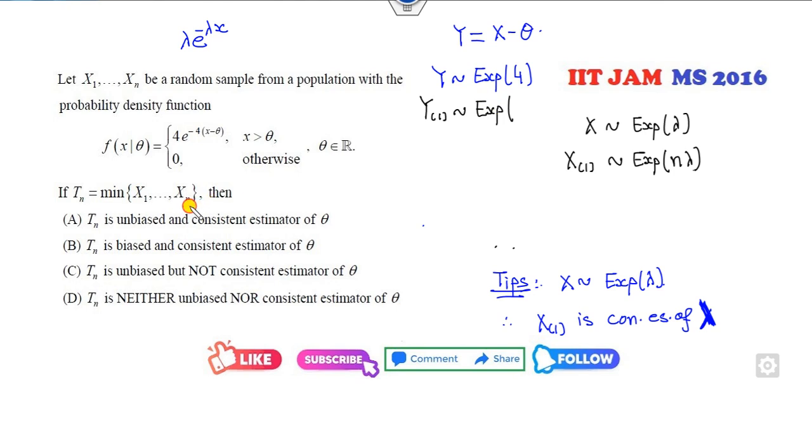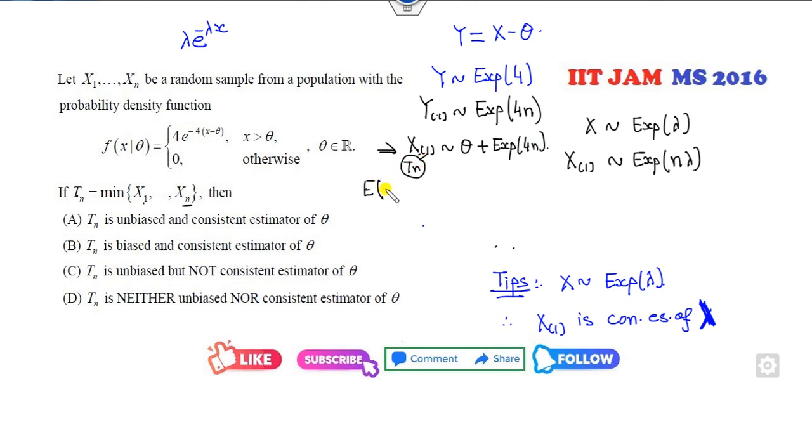Here the n is my n, so it is 4n. So what does it mean? The minimum x_1 follows theta plus an exponential distribution with parameter 4n. This one is my T_n.